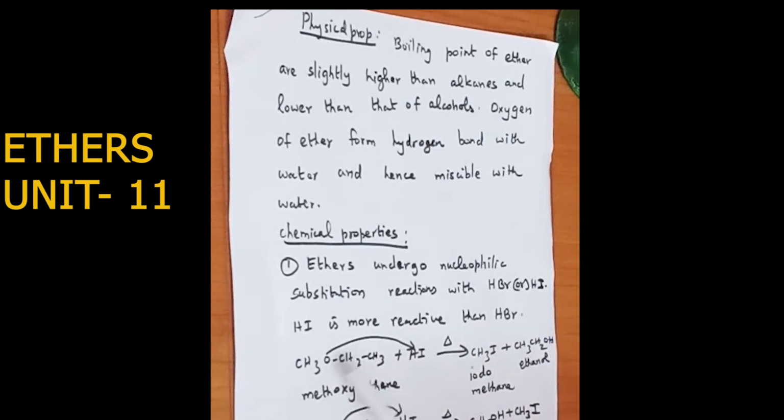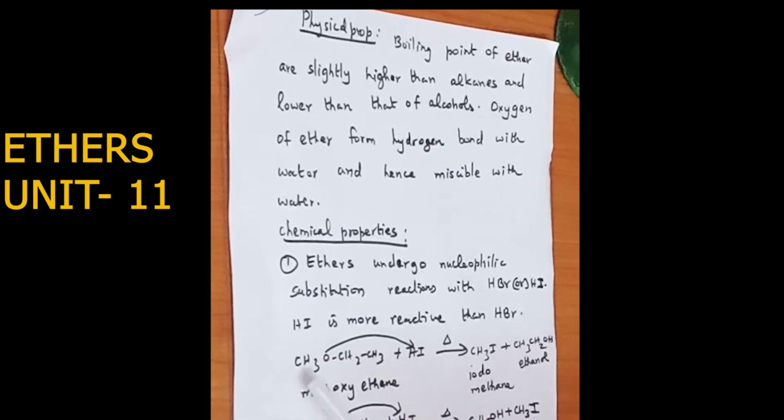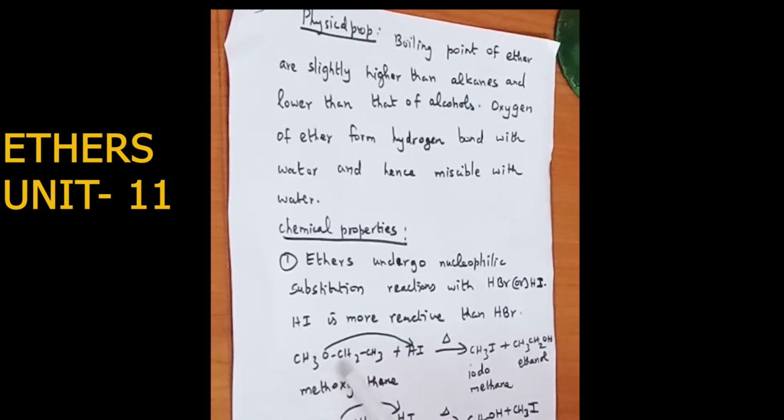The general name is ethyl methyl ether. CH2CH3 is called ethyl, CH3 is called methyl. So ethyl methyl ether, and the IUPAC name is methoxyethane. Methoxyethane reacts with hydrogen iodide on heating. What will happen?